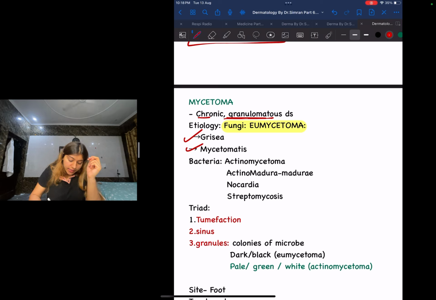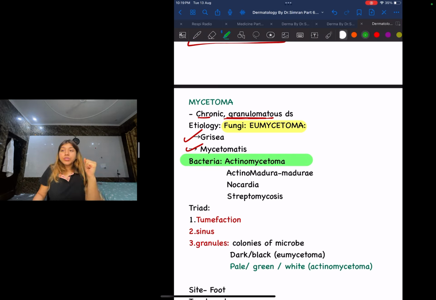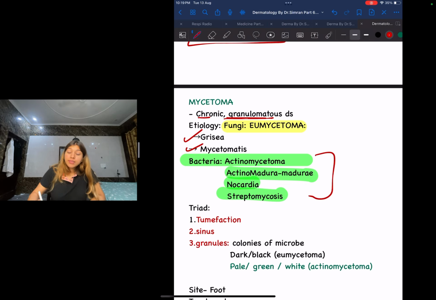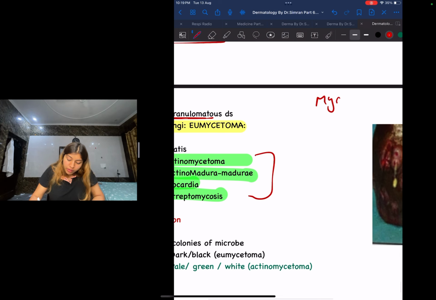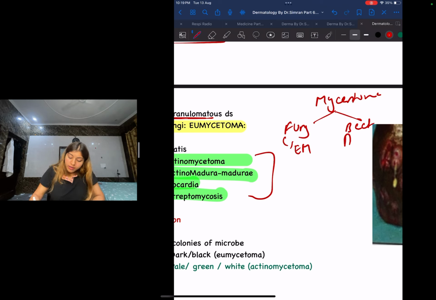Whereas under bacterial etiologies, we have actinomycetoma. Under actinomycetoma, we have Actinomadura, Nocardia and Streptomyces. These are the different species that cause the bacterial etiology of mycetoma. Again guys, in mycetoma we have two causative agents. One could be a fungus and the other would be a bacterium. Under fungi we spoke about eumycetoma. Under bacteria we spoke about actinomycetoma. So this is how we differentiate. We have classified the two species, okay.